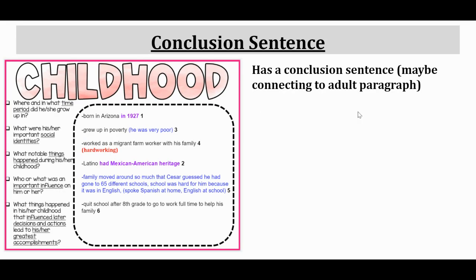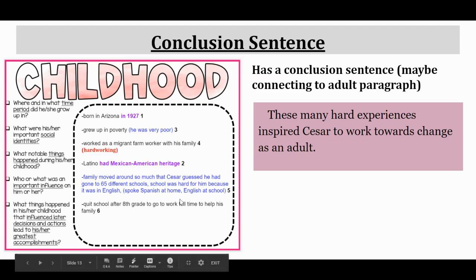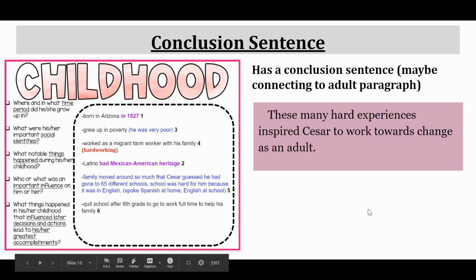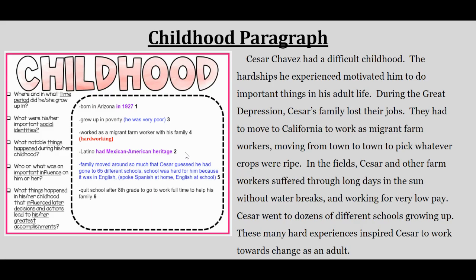All right, my conclusion sentence needs to wrap it up, restate that main idea. These many hard experiences inspired Cesar to work towards change as an adult. So my whole paragraph was about hard experiences of Cesar when he was a child, and I have a little connection here to my next paragraph. So want to see it all together? Here it is. So you can see how this really connects to my notes. So you want to be looking back at your notes very frequently while you're writing.